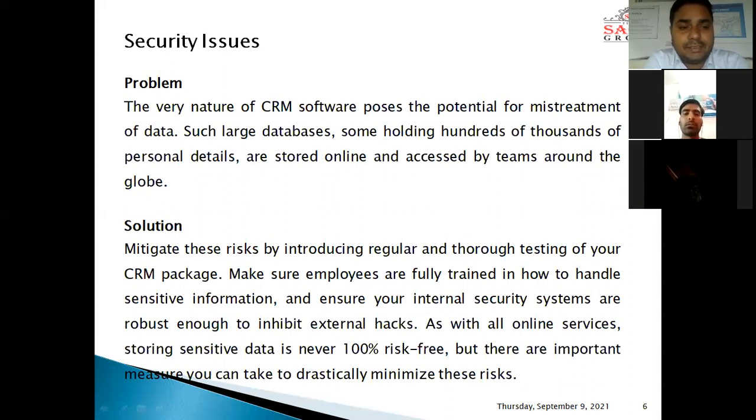The solution to this problem is to mitigate these risks by introducing regular and thorough testing of your CRM package. Make sure employees are fully trained in how to handle sensitive information and ensure your internal security systems are robust enough to inhibit external hacks. As with all online services, storing sensitive data is never 100% risk-free, but there are important measures you can take to drastically minimize these risks.